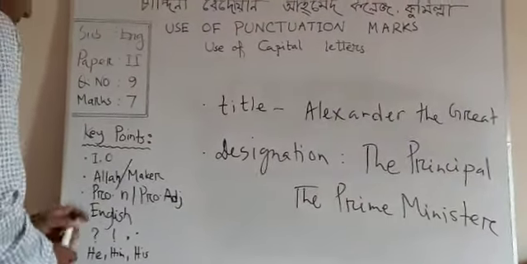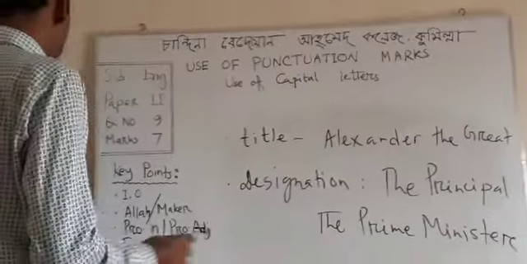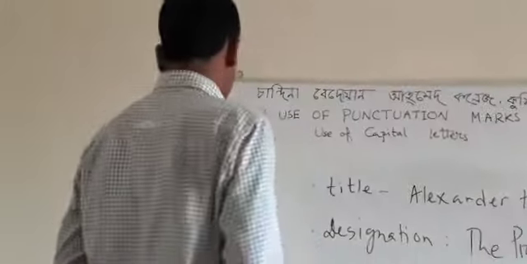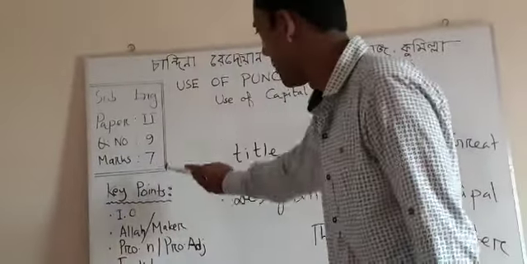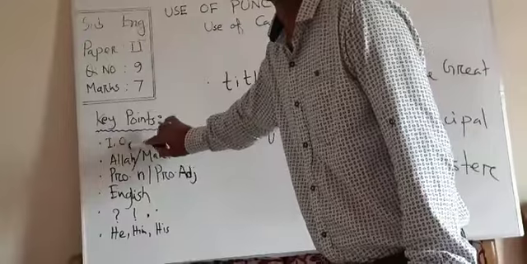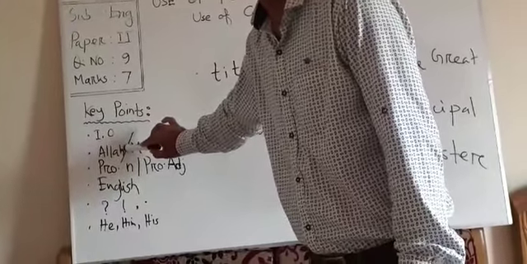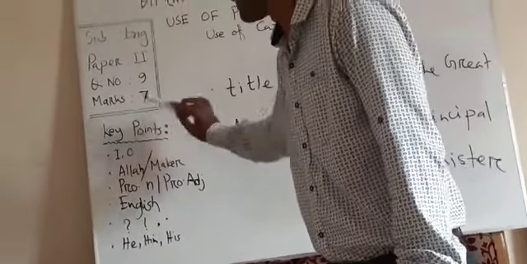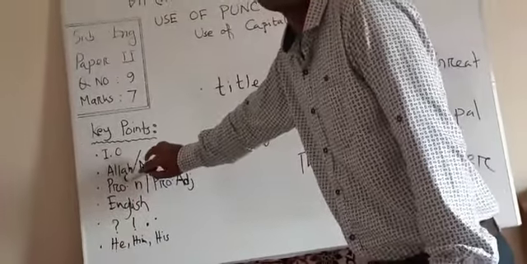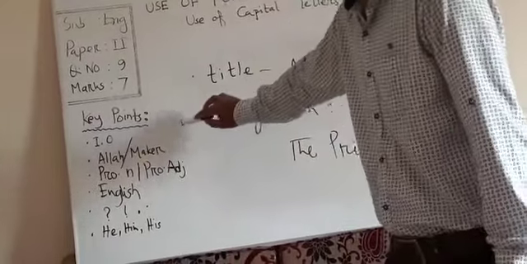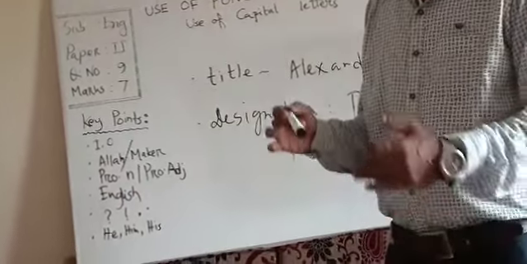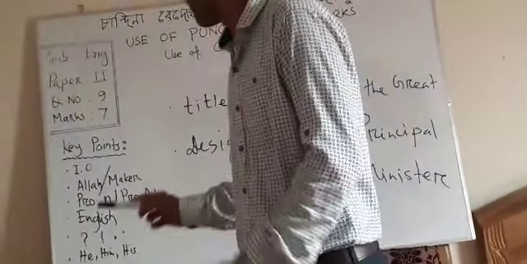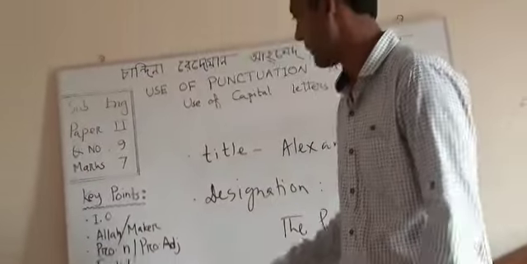So dear students, we are at the end of today's class. I am telling you again the key points of today's class. Two pronouns, I and U, or two vowels I and U should be written in capital letters while used singly, not doubly. Name of Allah, meaning God, Creator, Maker, Destroyer, we should use capital letters. Even pronouns for Allah we should write in capital letters, like Him, His, He.